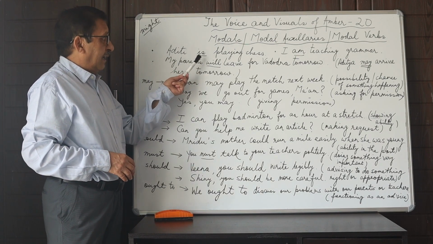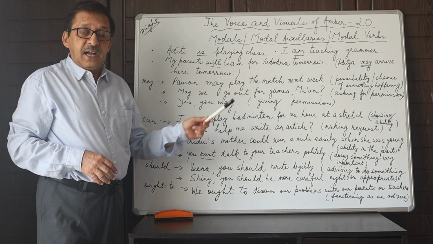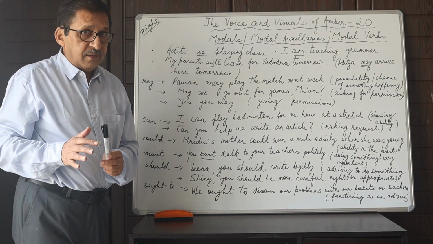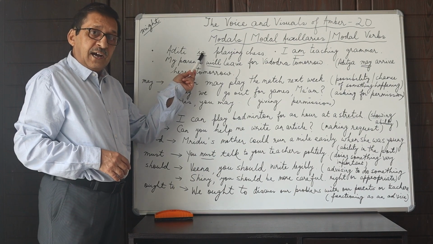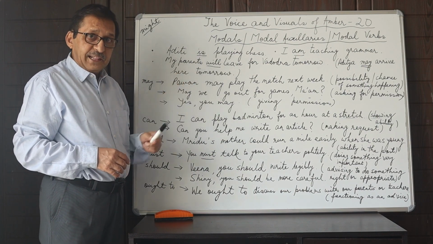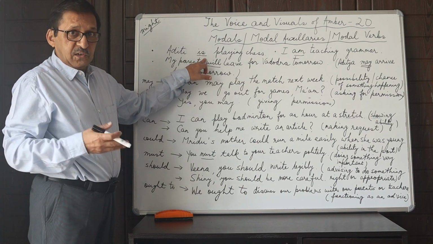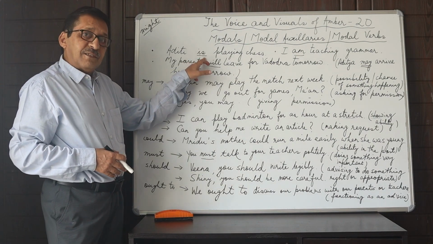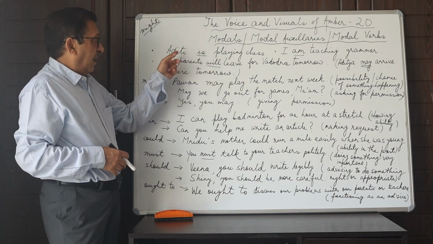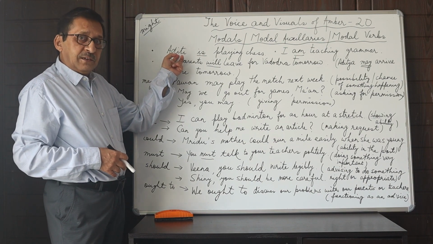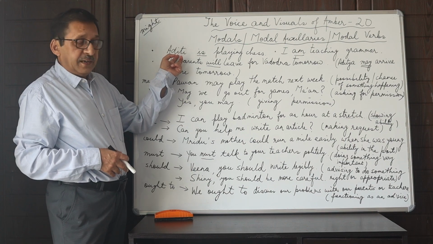Okay? Aditi is playing chess. And if Aditi and her brother Aditya both are doing the same thing, then it would have become Aditi and Aditya are playing chess. So it is this auxiliary verb which is called a helping verb, but this is the verb which is actually the finite verb and which is determined by the subject's number or the person.